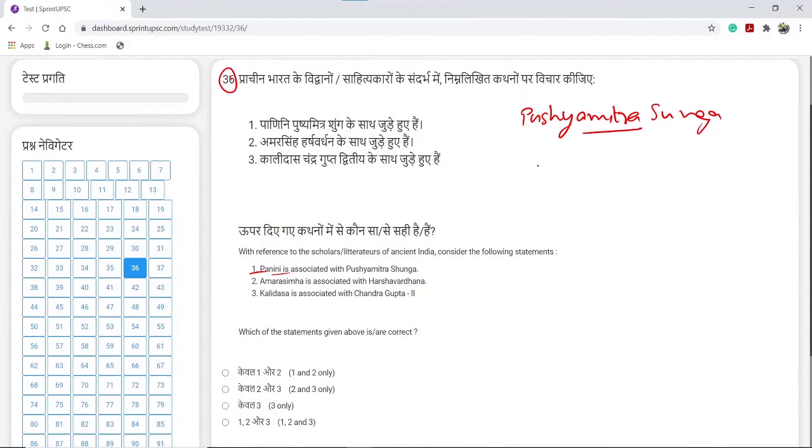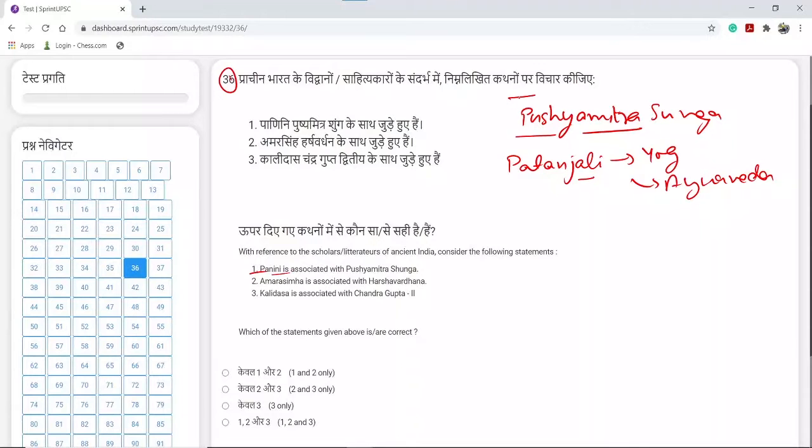When he became king, he held a coronation ceremony, and the coronation ceremony was conducted by Patanjali, who was a Sanskrit scholar. A few of his very famous works are on Yoga and Ayurveda. So he's also known as the founder of Yoga and Ayurveda.